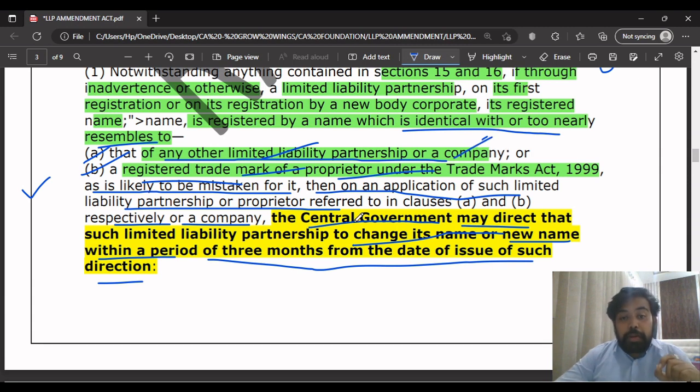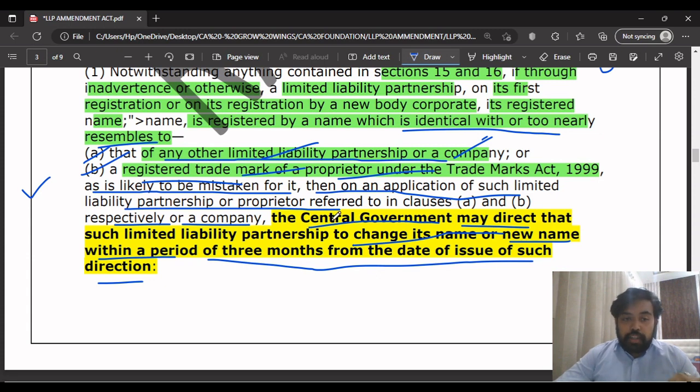They will file the application to the central government saying that the new LLP which is registered is using a name or a trademark which is similar to our trademark. That other LLP or a company or a registered trademark proprietor under the Trademarks Act 1999 can file an application to the central government.